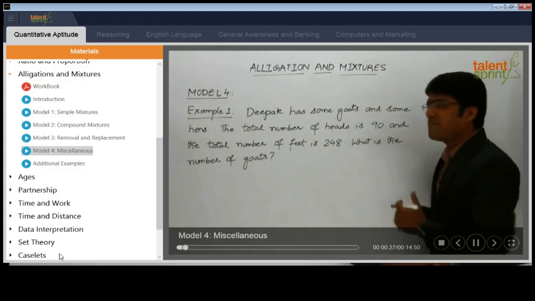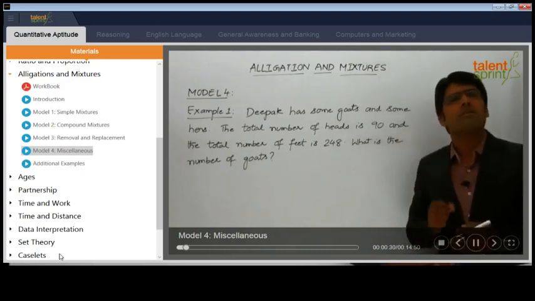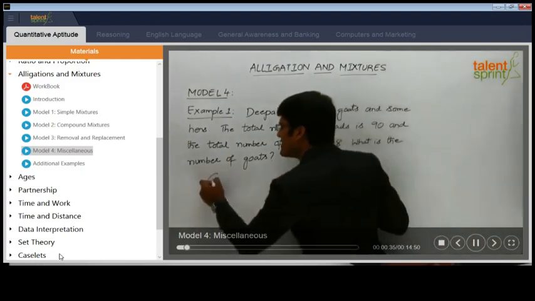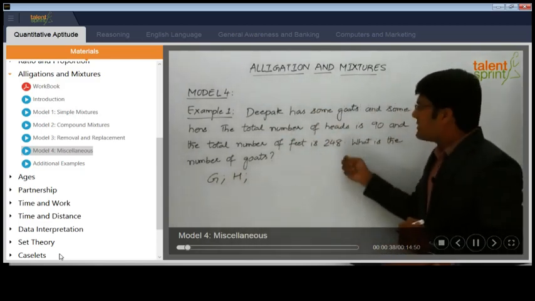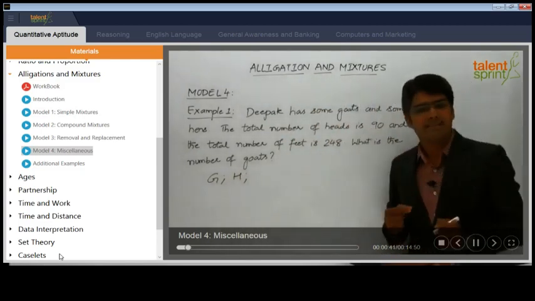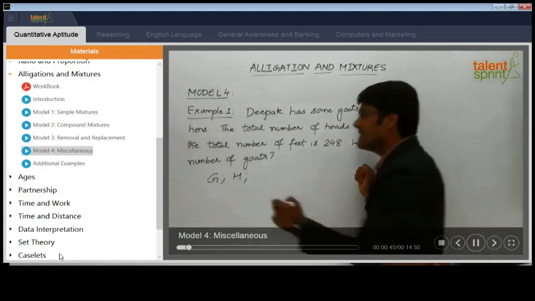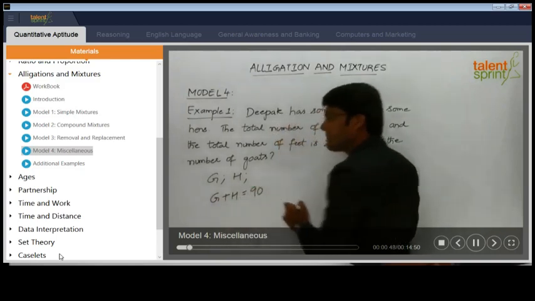Now this is a very simple question which can be solved using two linear equations in terms of the number of goats and the number of hens. Let us assume that the number of goats is G and the number of hens is H. Now from the question, the total number of heads is 90. Total number of heads is nothing but the total number of animals. So we can say G plus H is equal to 90.